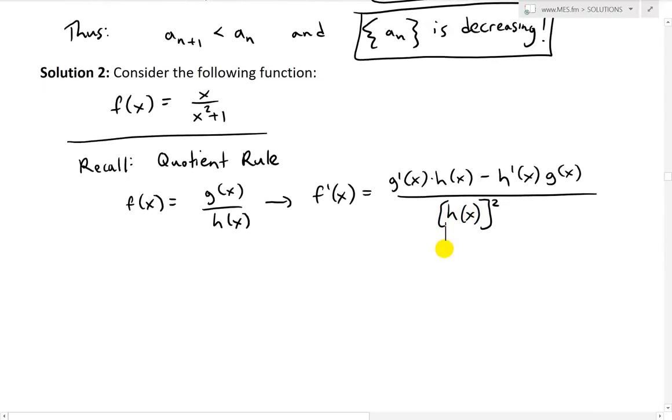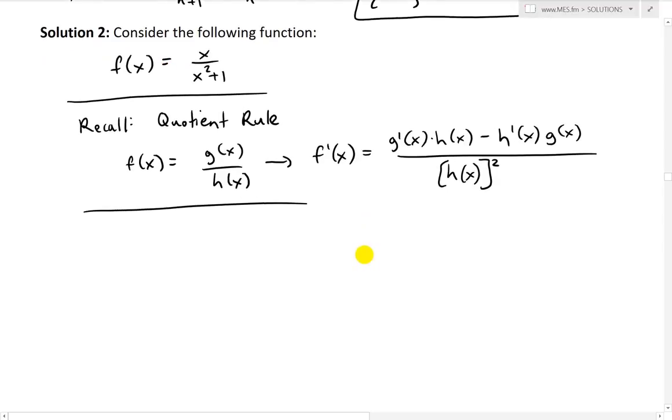Basically we're going to find the derivative and see if it's positive or negative to determine if the function is increasing or decreasing. I believe that's the first derivative test.